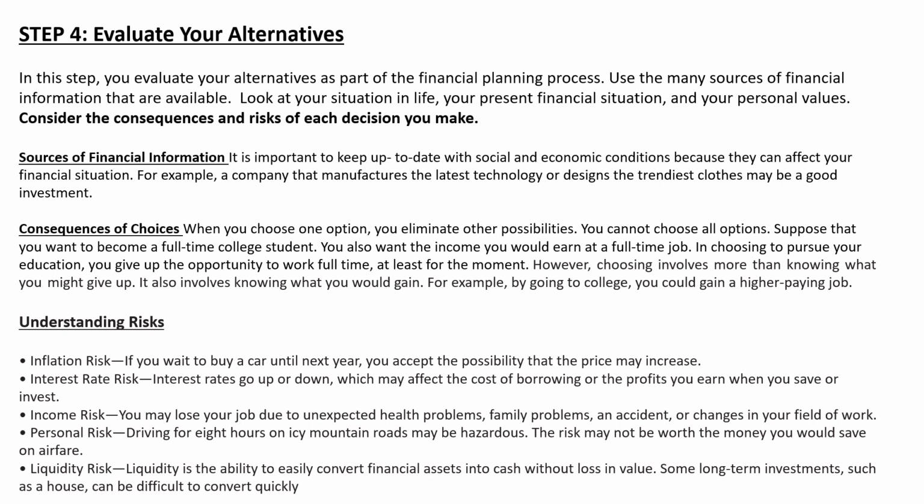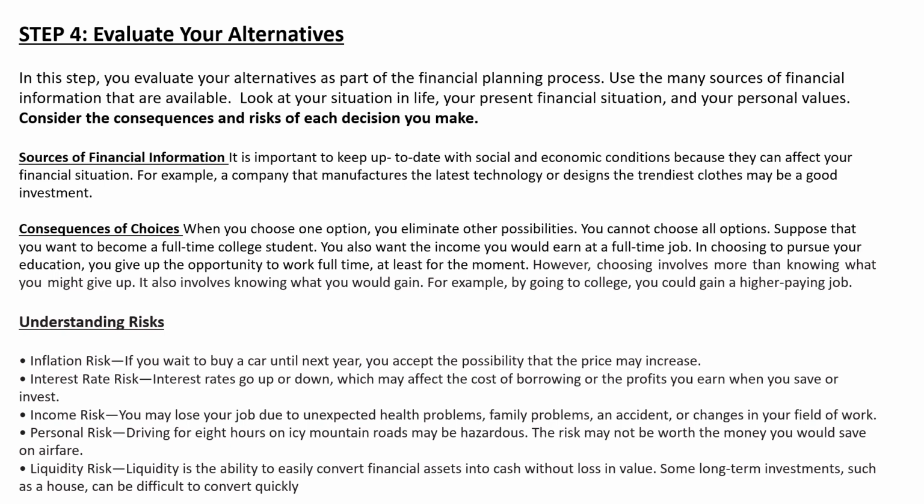Next is understanding risk. Everything is associated with risk. Whatever choices or alternatives you choose, understand what the risk is. First, inflation risk. If you want to buy a car next year, you should expect the price may increase. Today's prices are not going to be there in future, so you have to be risk ready. If you are planning your finances with a goal of buying a car, but you have taken this year's car price, and next year the price will increase, you always have to calculate inflation risk.